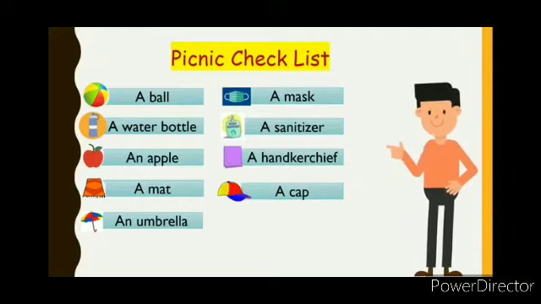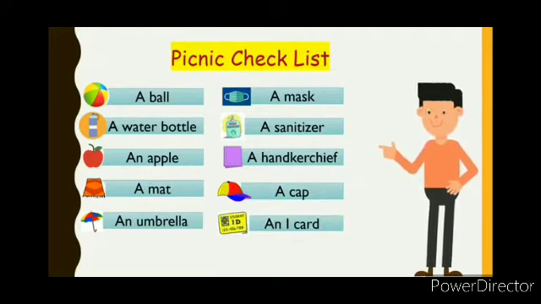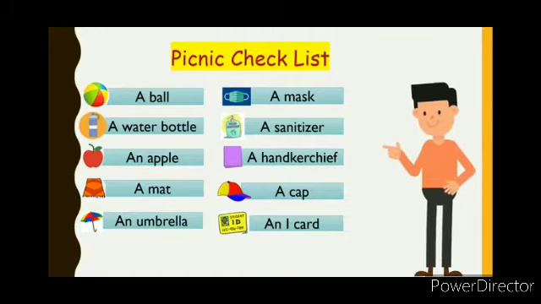A cap will protect you from the sun. And yes, without an I-card, I won't allow you to board the bus. And I'm sure, apart from all this, you will be carrying delicious food items to the picnic too.